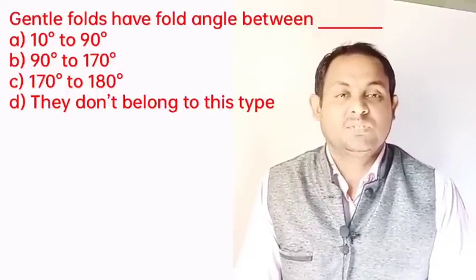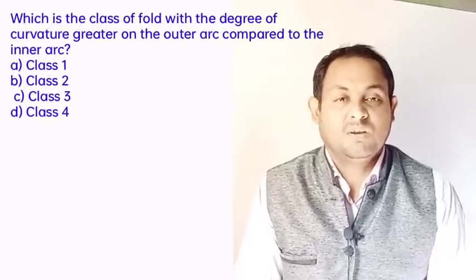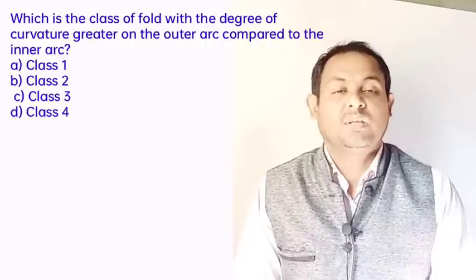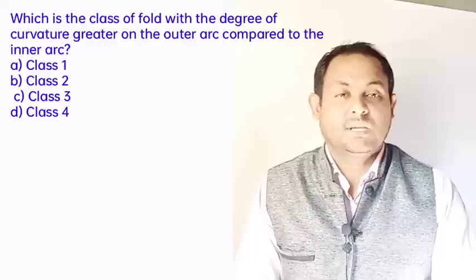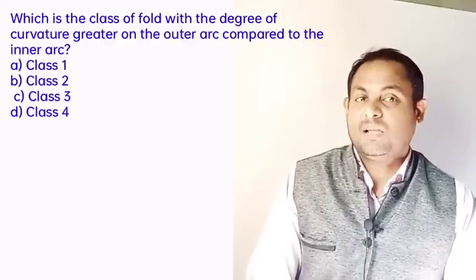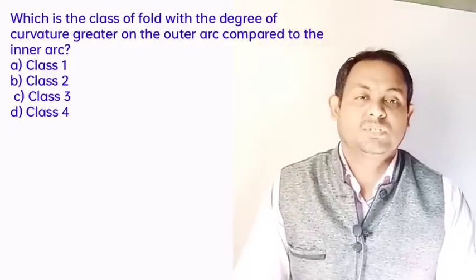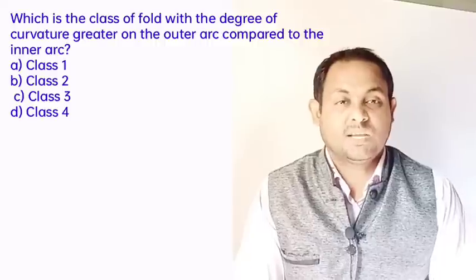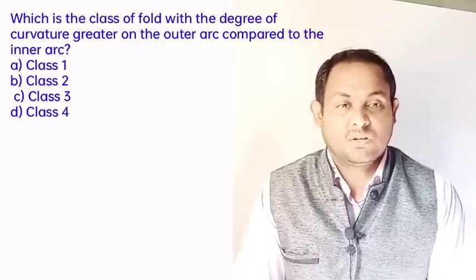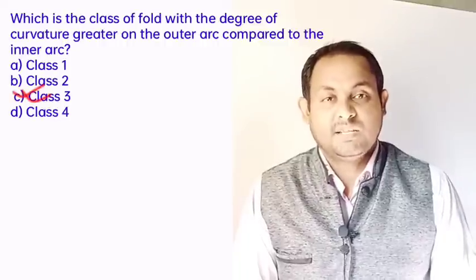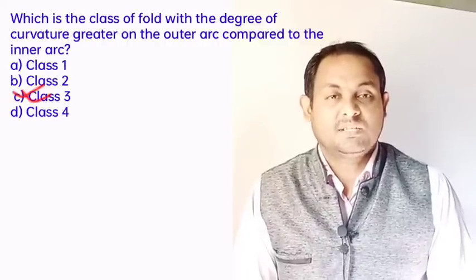Next, another question: which is the class of fold with the degree of curvature generated on the outer arc compared to the inner arc? The options are class 1, 2, 3 and 4. Class 3 folds are just the reverse of class 1 folds. In this fold, the degree of curvature as measured on the outer arc is greater than that of the inner arc. So definitely option 3, C, is the correct answer.